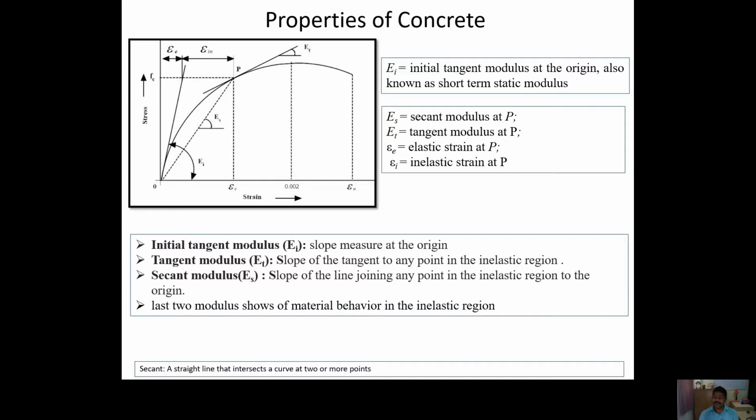So from there you can get one idea that if you want to go for linear analysis, the initial tangent modulus is sufficient for you. In this concrete design, we will go through the initial tangent modulus only. We will use only initial tangent modulus. If anybody wants to go for non-linear analysis, then he should use tangent modulus or the secant modulus.